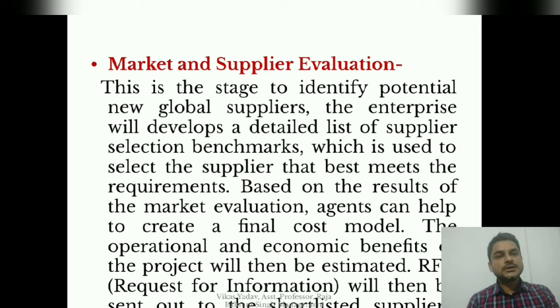The enterprise will develop a detailed list of supplier selection benchmarks. Thus, it is necessary to evaluate the market, to identify the best supplier to whom we outsource our business activities.